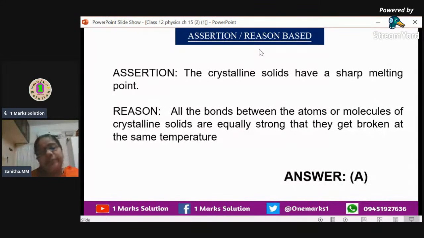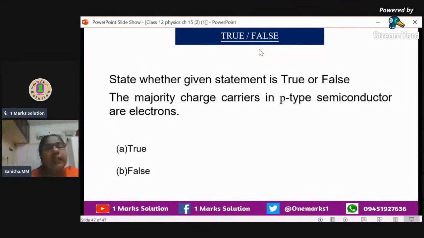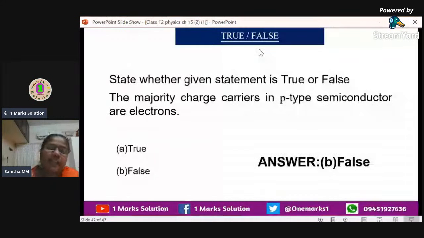And we can go for the last question. State whether the given statement is true or false. It is a very simple question. The majority charge carriers in p-type semiconductor are electrons. Is it true or false? No doubt at all. You know the answer. It is false. If the question is majority carriers in n-type semiconductor are electrons, it will be true. So that's all. Thank you.